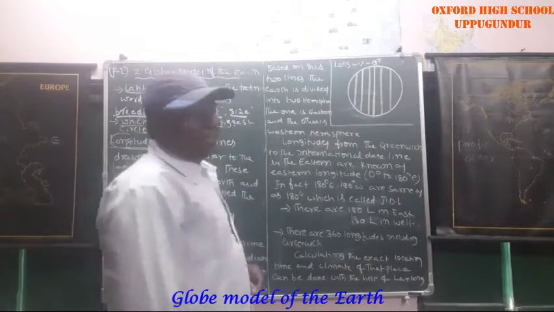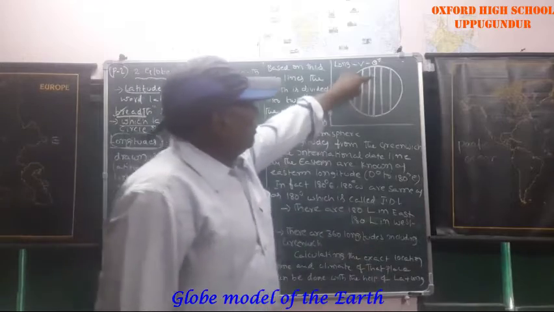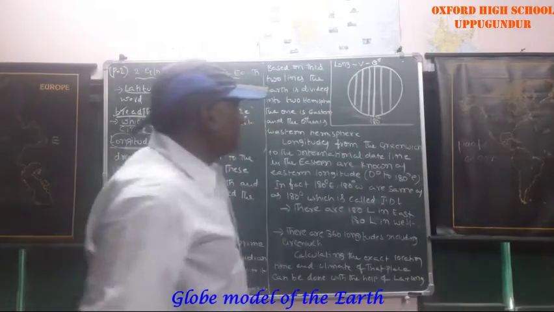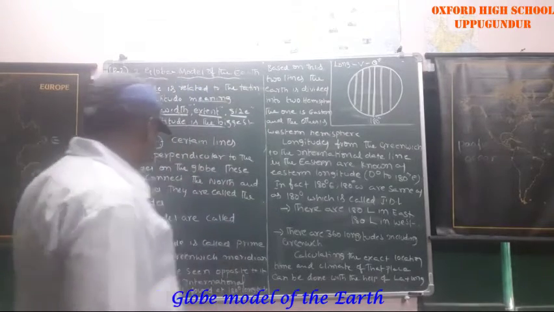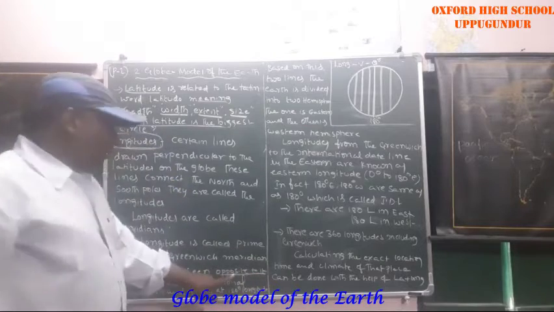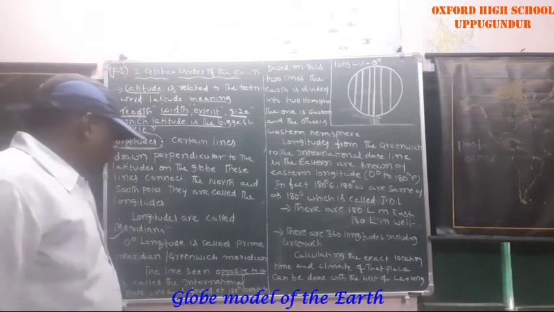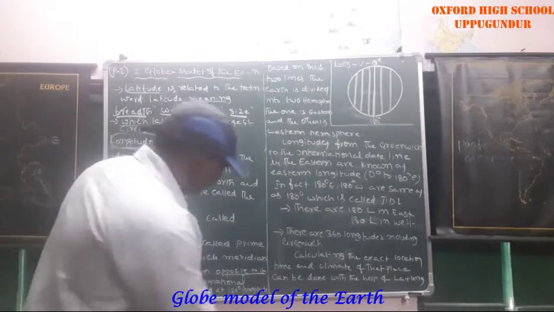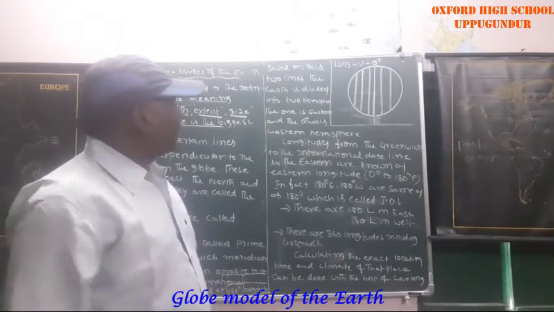Opposite to the Greenwich meridian, the 180 degrees longitude exists, and that is the international dateline. Remember this, very very important: 180 degrees longitude is also called the international dateline.